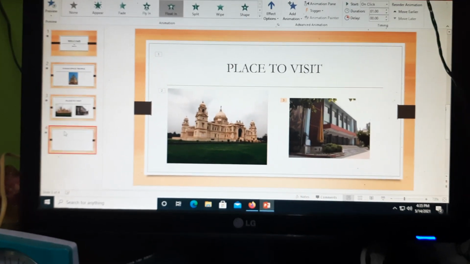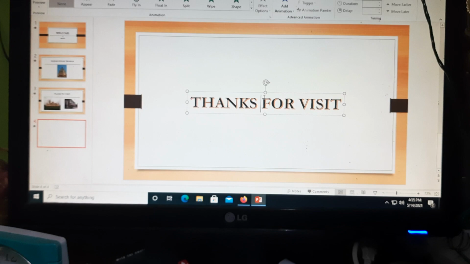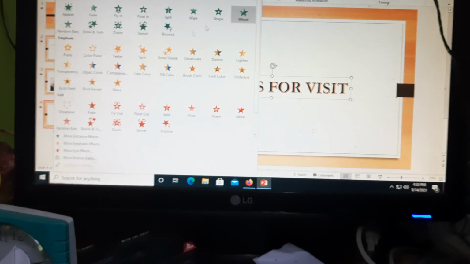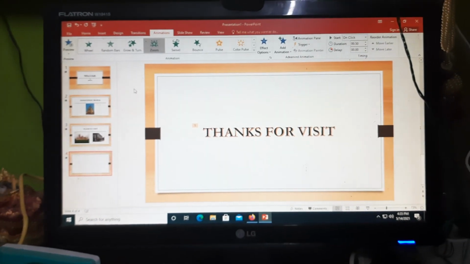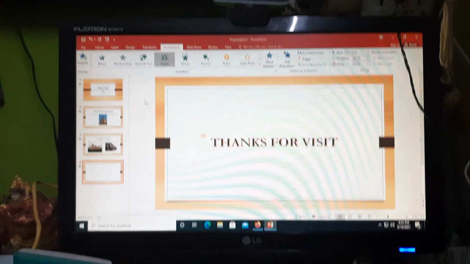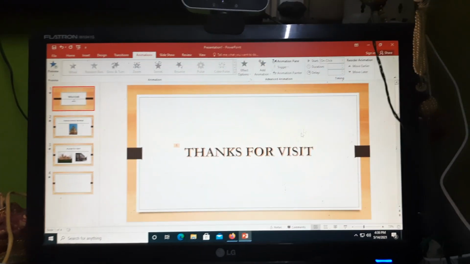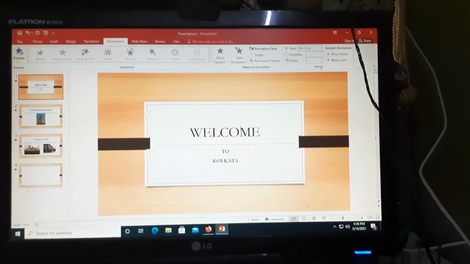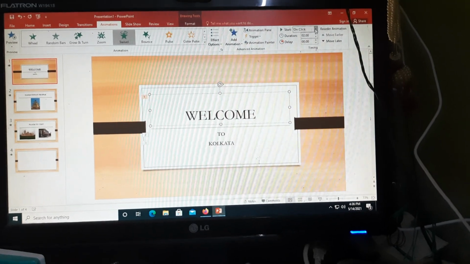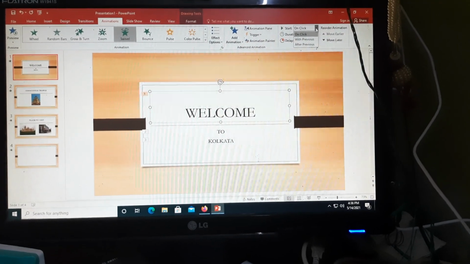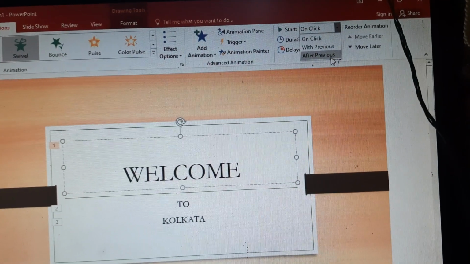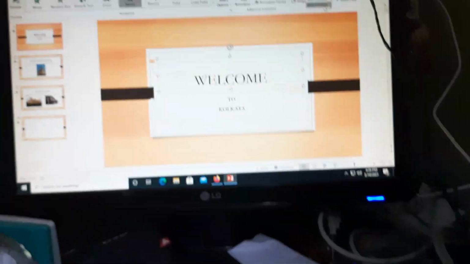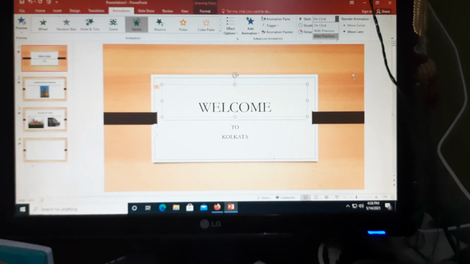Now coming to the last slide. So click on here and just give the options, like zoom you can go for. Now everything is absolutely ready. And one more thing we have to go for, click on the first slide. If you click on this animation, there is the option, start on click or after previous. Click on after previous, so that it will be coming.